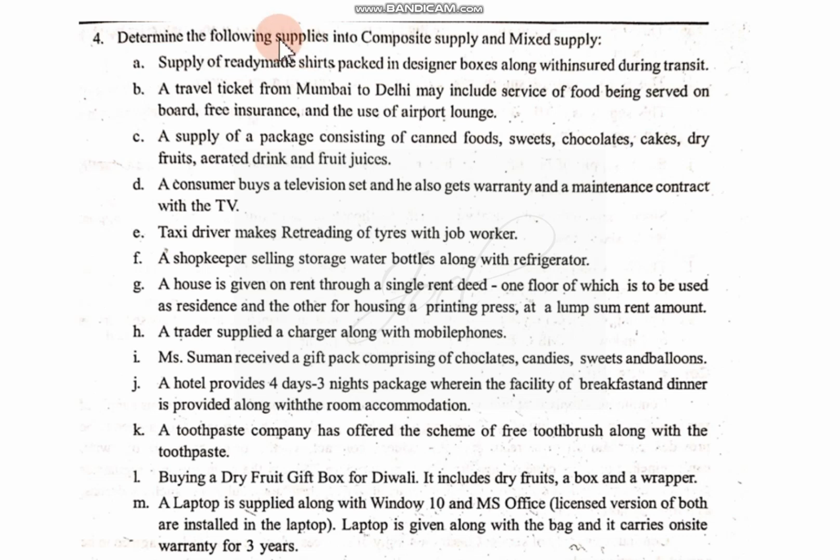A problem on composite supply and mixed supply. This is for you to work out. Here in two ways we can work out. Either we can have two columns where one column will be composite supply, other one is mixed supply. So you will write all the items which will come under composite supply there, and those items which will come under mixed supply there.